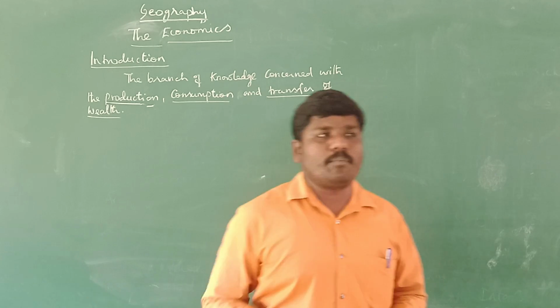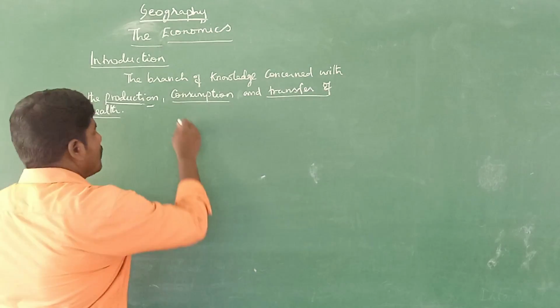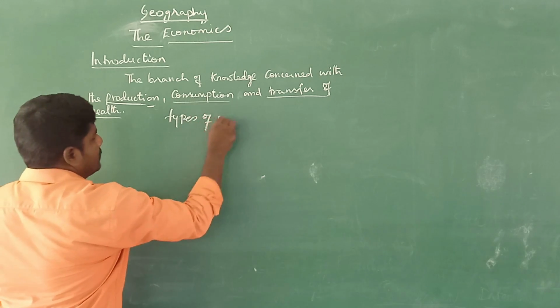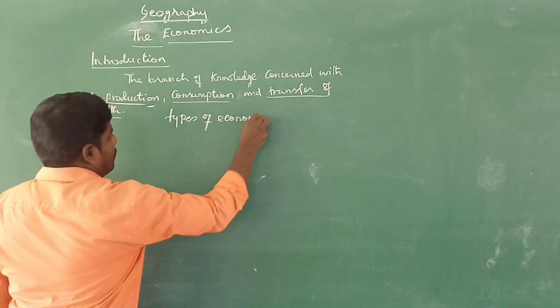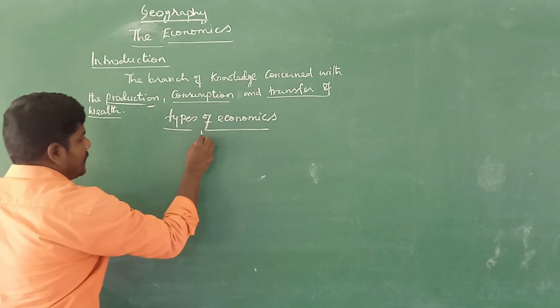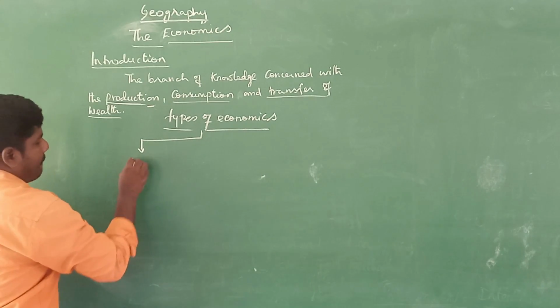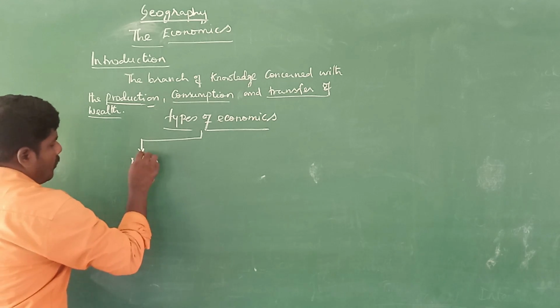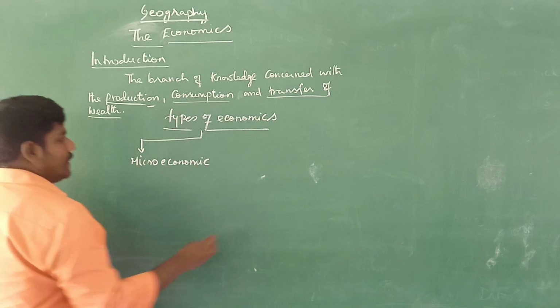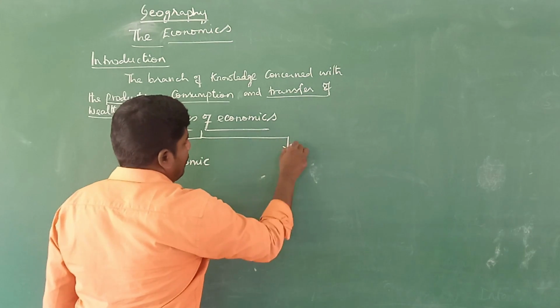And then there are two types of economics. Next one, types of economics. There are two types. One is microeconomics and then macroeconomics.